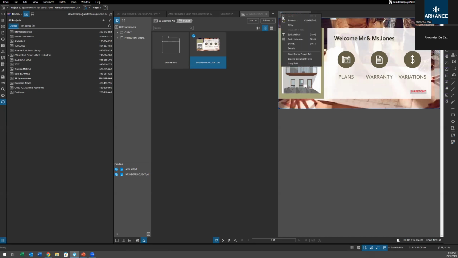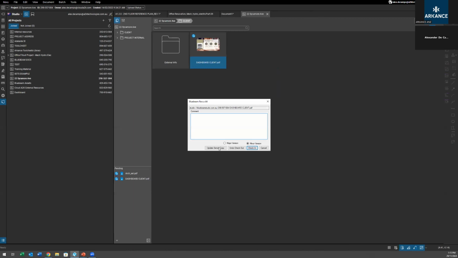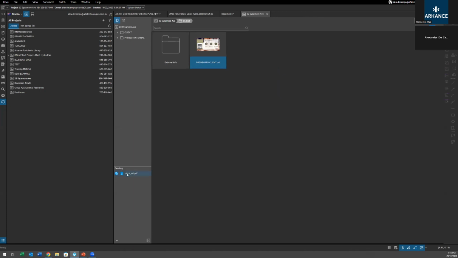Nice and simple. And then when you're done, you pretty much just close the file. It'll save itself and give you the window to check it back in. Leave comments if you want, update the version, all that. But again, quite simple to quick check in and it'll affect it there. At the bottom left of the project as a whole, you can see things that are currently checked out. So you can see if other people are currently hogging the files or not. But yeah, quick look at projects.